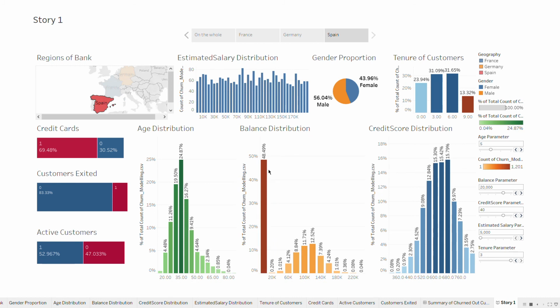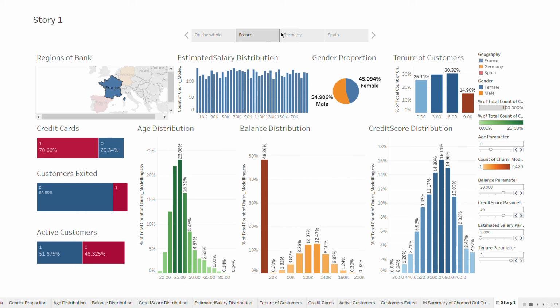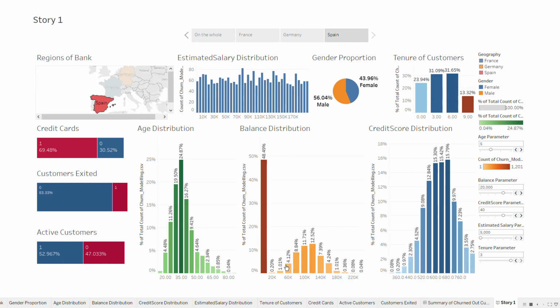Here again we have around 48.49% of the people with 0k balance, and that is again not good for this bank in Spain, because the bank will not be able to generate capital, and then the functioning of the bank might be affected. So this is an important point, and we can see that there is some proportion of people that have high balances in their account, but that is quite less. But as compared to France, it is almost quite equal, right? It is not that different as compared to France.